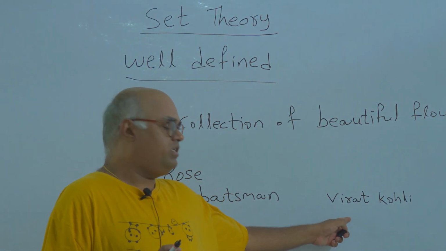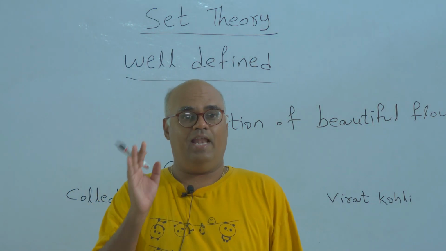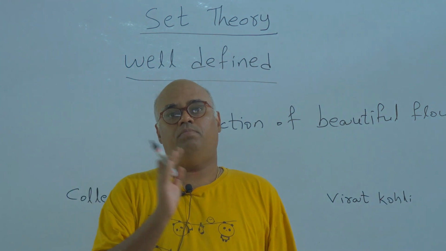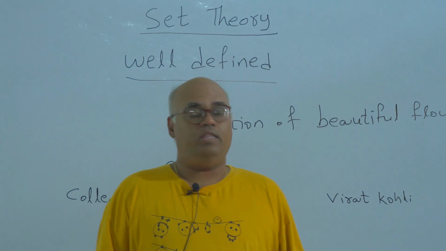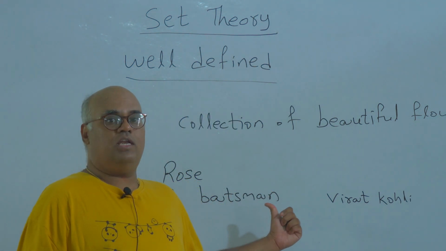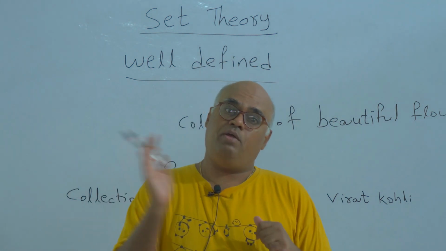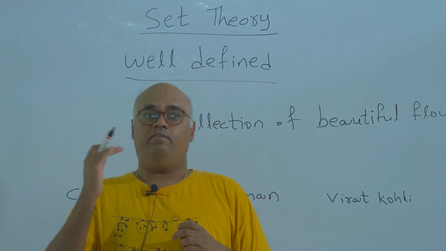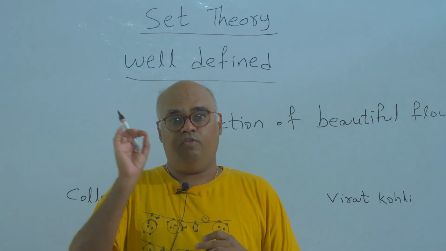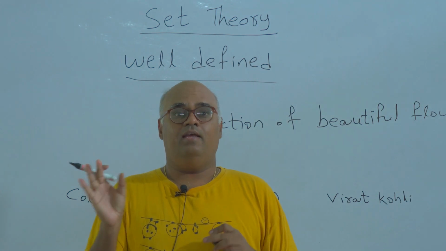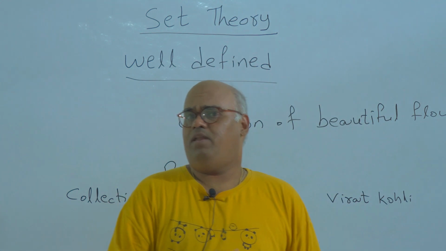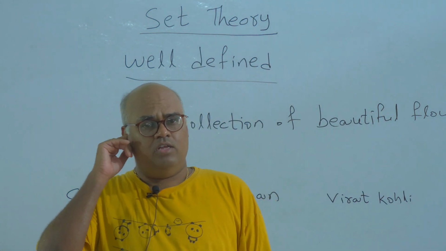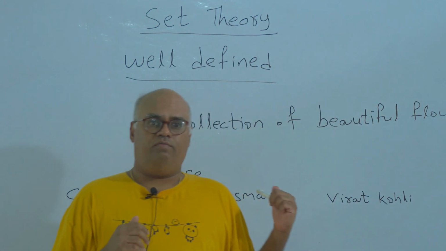Looking at the object which is given, we are able to tell clearly whether the object belongs to the collection or not. Sometimes the object may not belong to the collection. In this case, this object belongs to this collection, but sometimes it may not. So whether the given object belongs to the collection or not, if you are able to tell it clearly, then such a collection is said to be well defined. Like this, we can take many examples. So this is the definition of well defined.